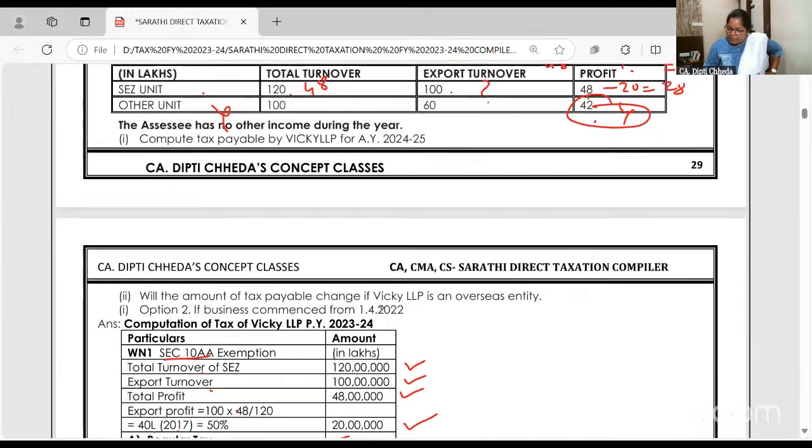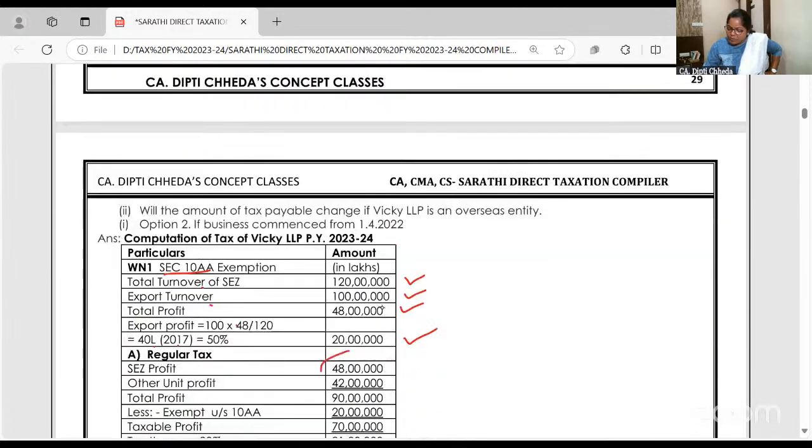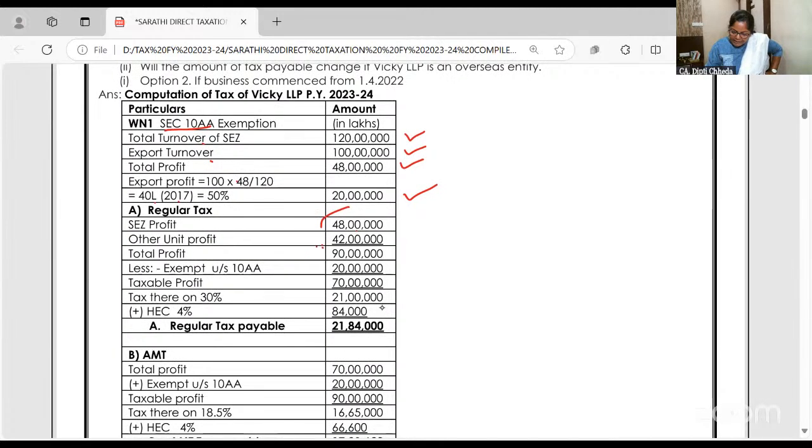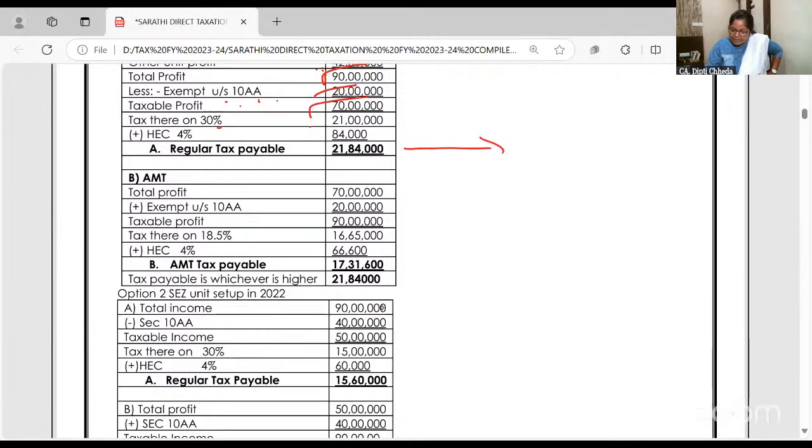Other unit का profit, other unit में no deduction, 42. So 48 and 42, 90. Out of that, deduction of SEZ, 20 lakhs. So 70 lakhs. Tax why 30%? It's an LLP, and surcharge. So regular tax is coming this.